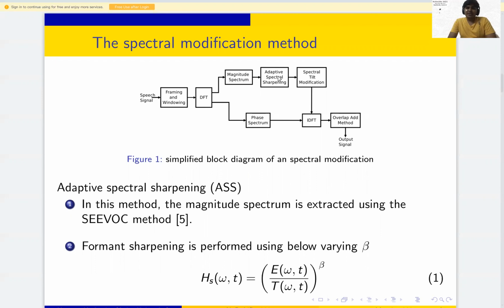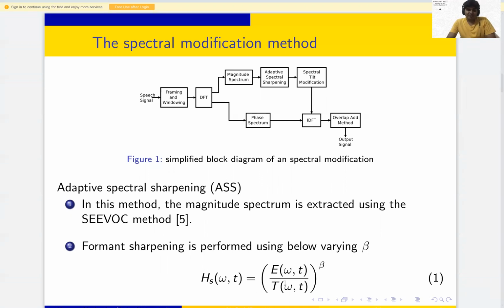These two blocks are very important: adaptive spectral sharpening and spectral tilt modification. These show how we sharpen the formants and how we modify the spectral tilt. First, let's discuss adaptive spectral sharpening, ASS. In this method, the magnitude spectra is extracted using the CVOC method. The formant sharpening is performed by varying beta.